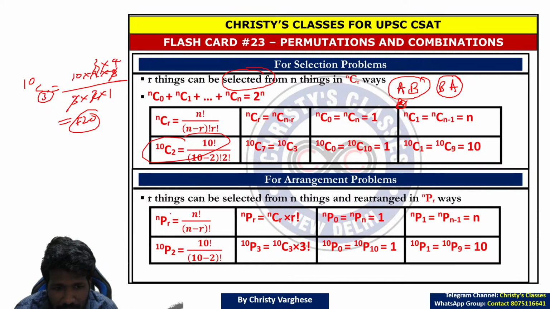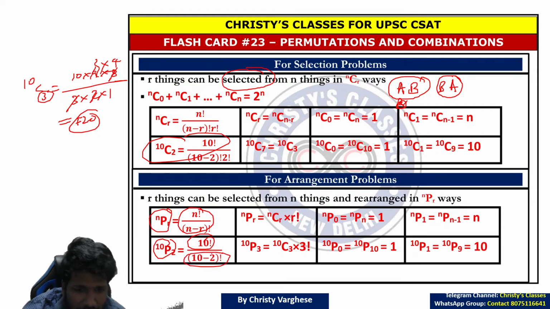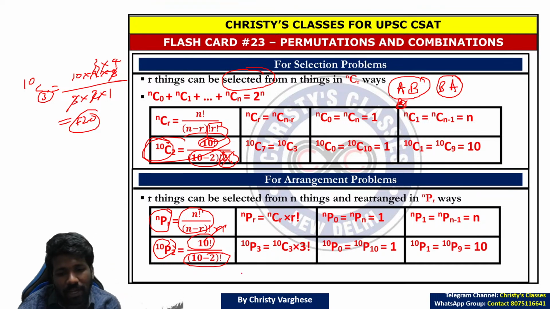Or if you know the permutation formula, you can also use permutation. Permutation formula is nPr is n factorial by n minus r factorial. 10P2 means 10 factorial by 10 minus 2 factorial. 10C2 is 10 factorial by 10 minus 2 factorial into 2 factorial. Now, only thing is this 2 factorial is missing. The r factorial is missing. In combination formula, r factorial is there. In permutation formula, r factorial is missing.